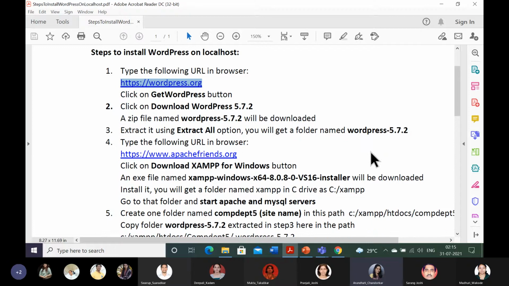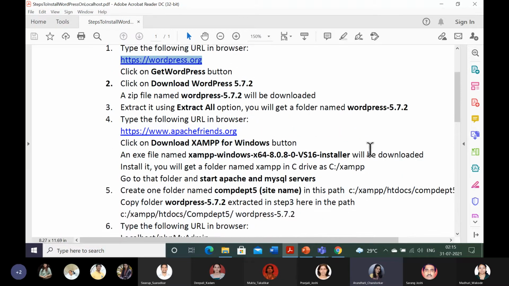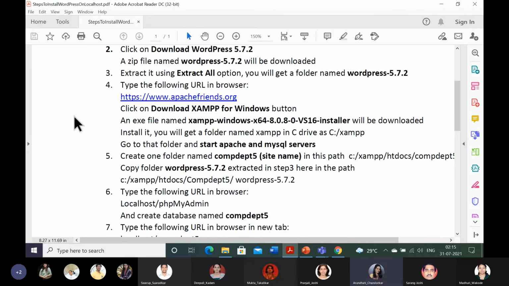So now we have to go to apachefriends.org to install XAMPP. I am demonstrating it on a Windows machine, because my laptop has only that OS. It will be a bit different for the OS on your device. Next is XAMPP installation for Windows.